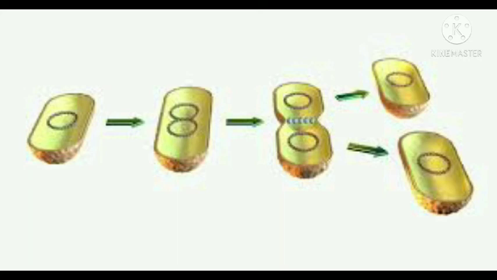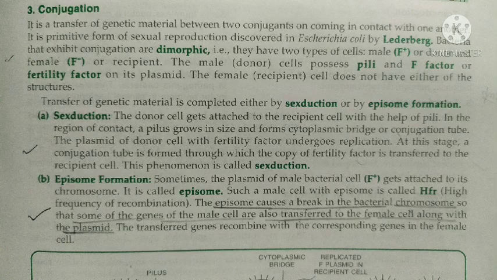So the next one is conjugation. My dear students, in your syllabus you need to know the definition only of conjugation, transformation and transduction. So only the definition is included in your syllabus. Let us see the first one, conjugation. It is the transfer of genetic material between two conjugates.